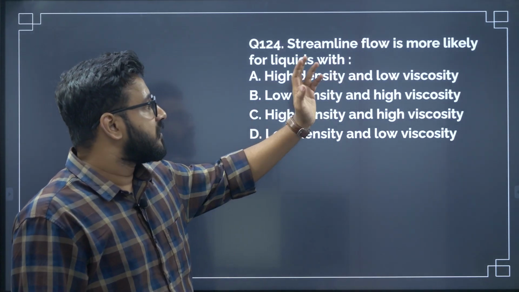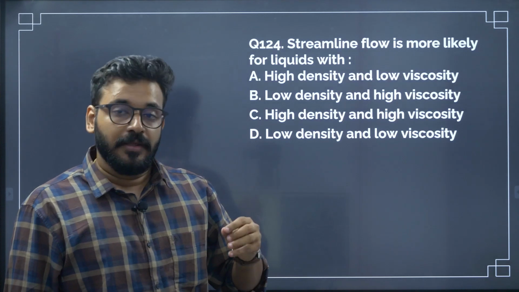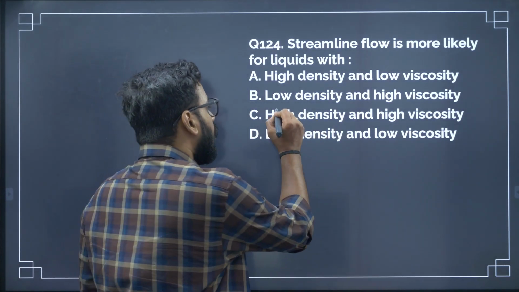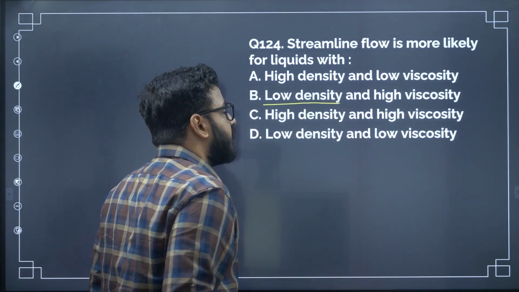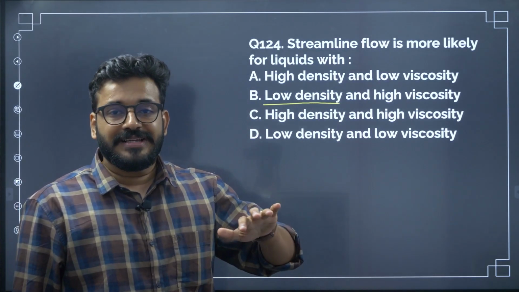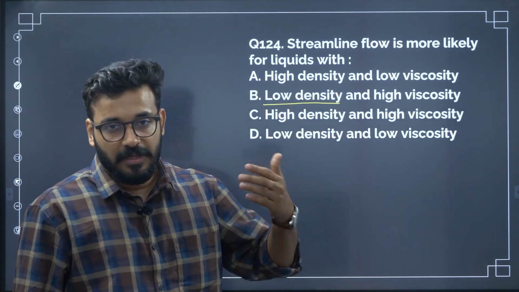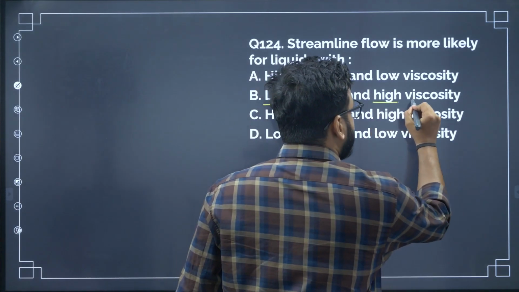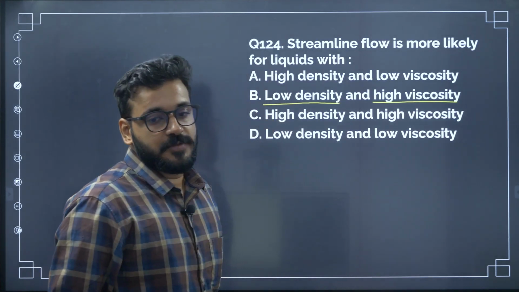So streamline flow is more likely, first of all, with less density. The first point is they must have low density. The density of the liquid must be very, very less. So liquids with very less density will have mostly streamline flow, along with one more property, that is high viscosity. The viscosity of the liquids must be high.